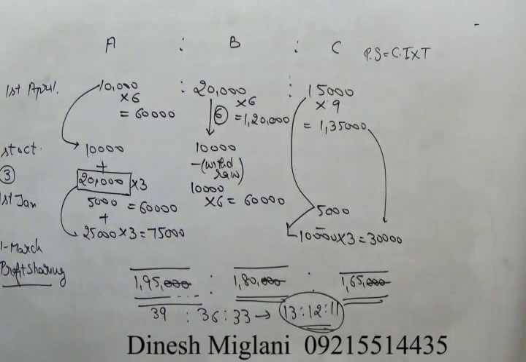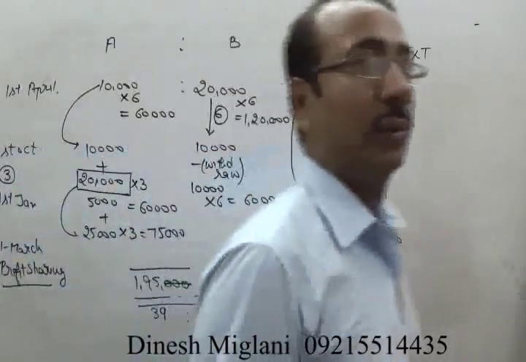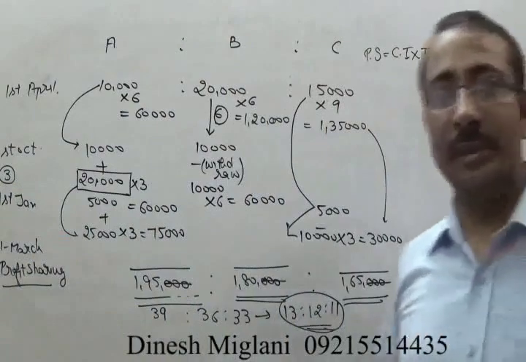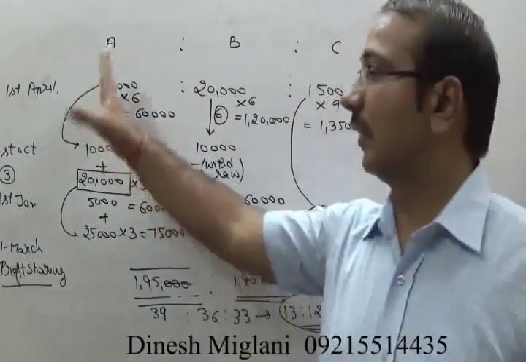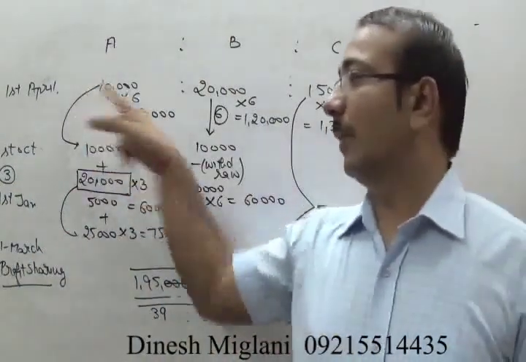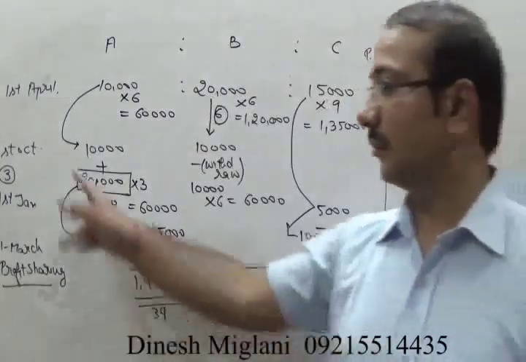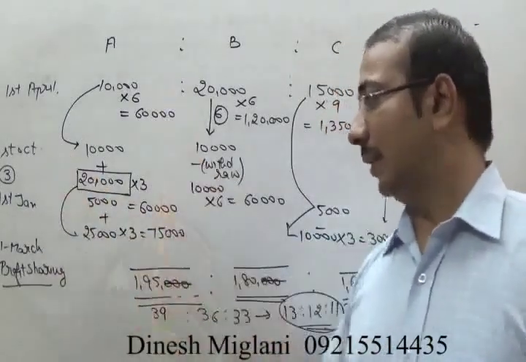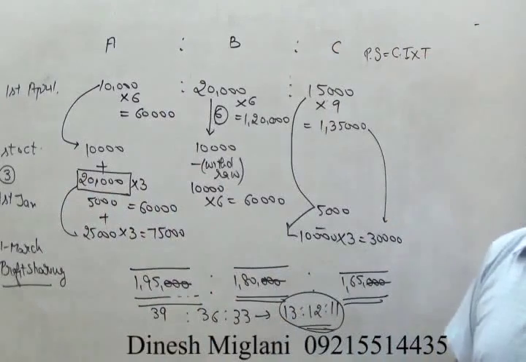This question simply tells us, in case a partner joins in between or withdraws, or he invests some money in the business during the year or withdraws the money from the business during the year, how to deal with it? The concept is very simple. We have to just take care of the time period for which he was in the business. For example, for A, 1st April to 1st October, 6 months, then it is 3 months, multiply this by 3, add all the values, you get 1,95,000.